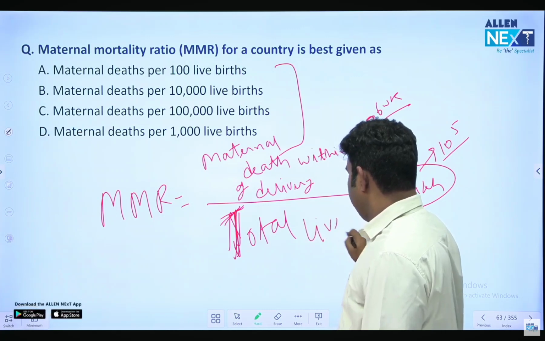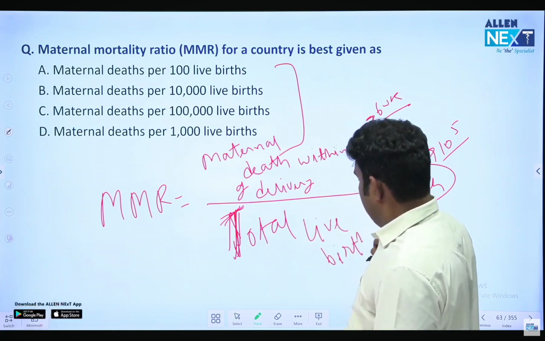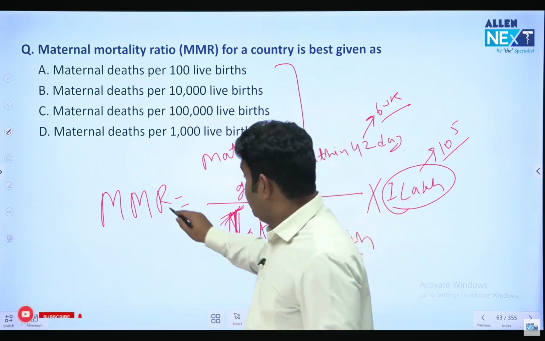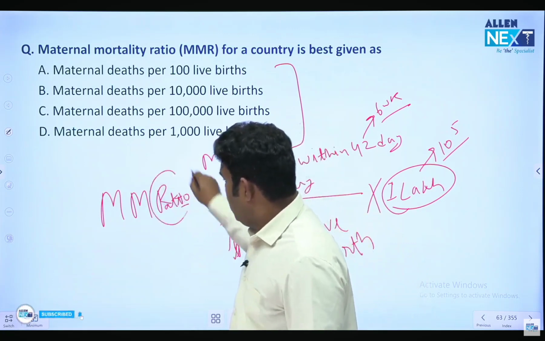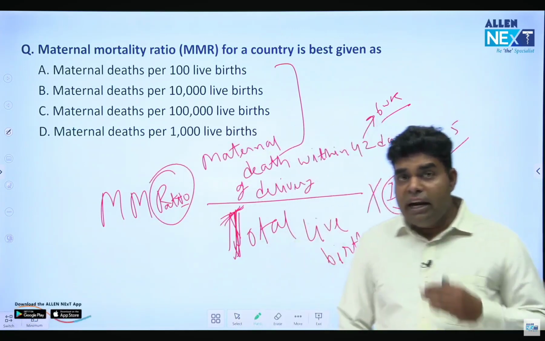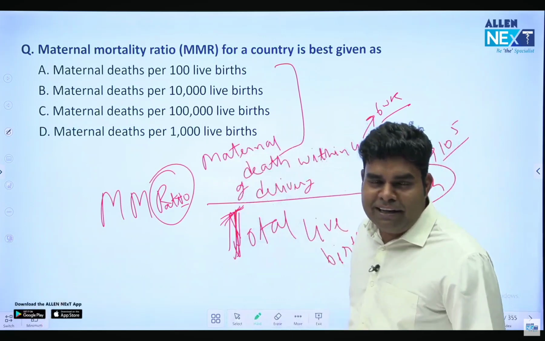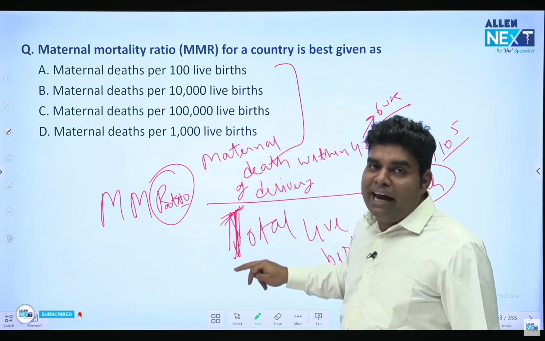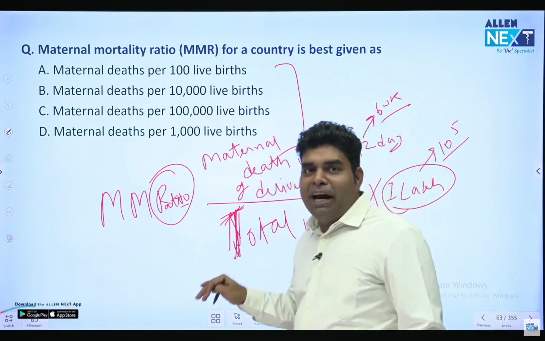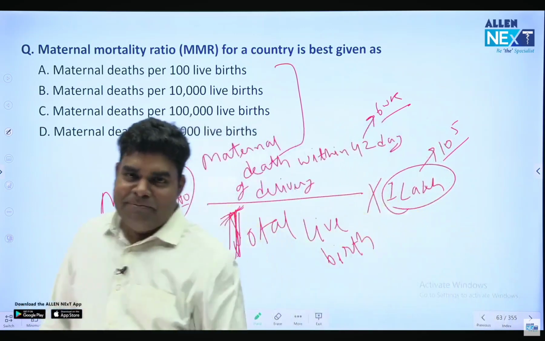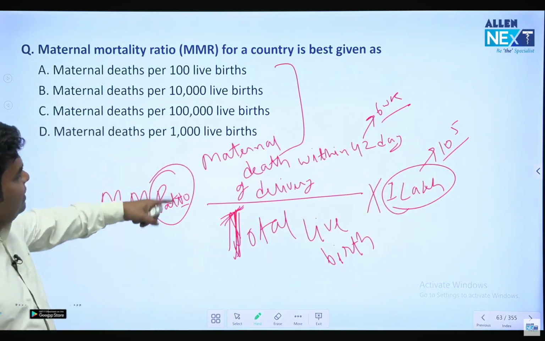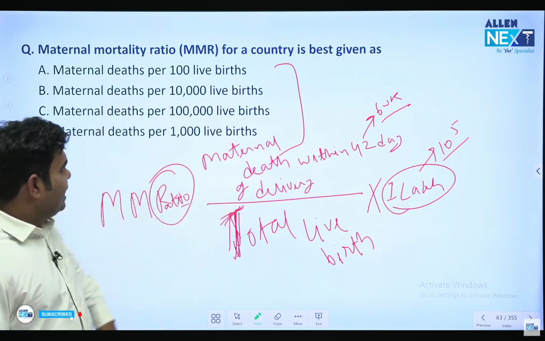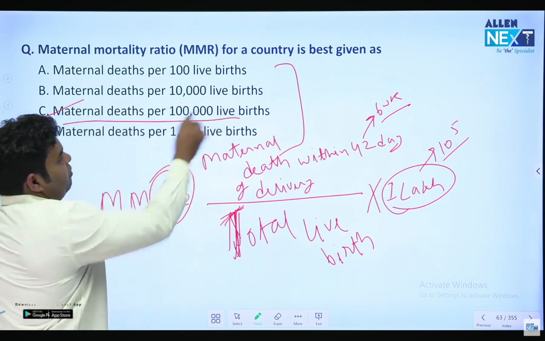Total live birth. And remember, maternal mortality is not a rate, it's a ratio. Why ratio? Because in a ratio, the numerator is not a part of the denominator. The mother is not coming from the child, so until the numerator comes from the denominator it will not be a rate. Because mother is not coming from child, it is a ratio, not a rate. And it is per 1 lakh. So which answer will be correct? Option C, maternal deaths per 1 lakh.